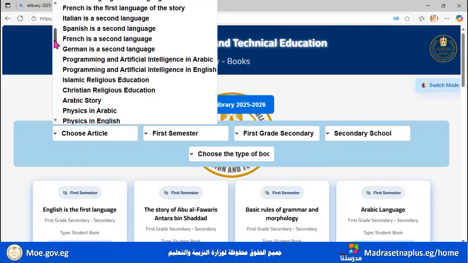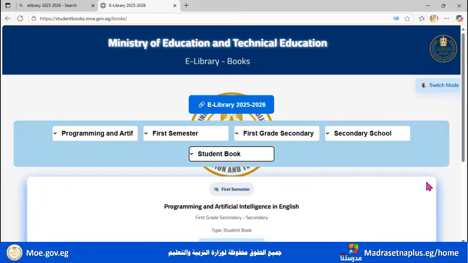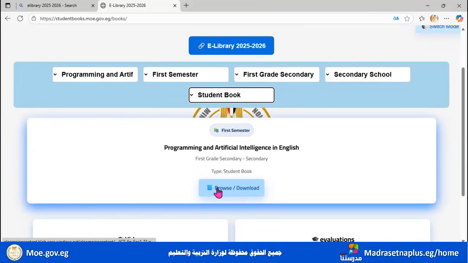So now, as you can see here, we have Programming and Artificial Intelligence in Arabic and Programming and Artificial Intelligence in English. So we are going to click on English because we need it in English. And after that, we need to choose the type of the book. Of course, it's a student book and nothing else. And finally, go down the page and choose Browse or Download.